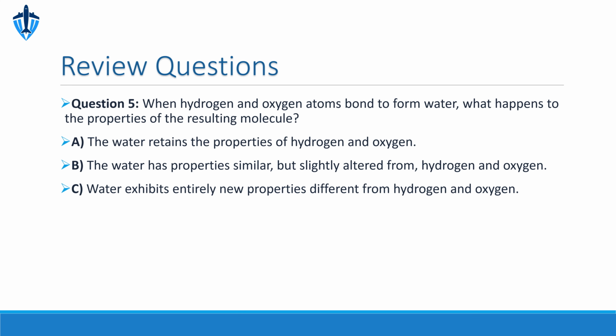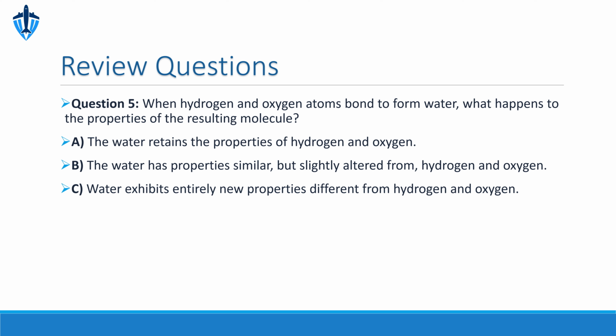Question 5. When hydrogen and oxygen atoms bond to form water, what happens to the properties of the resulting molecule? A. The water retains the properties of hydrogen and oxygen. B. The water has properties similar but slightly altered from hydrogen and oxygen. C. Water exhibits entirely new properties different from hydrogen and oxygen.